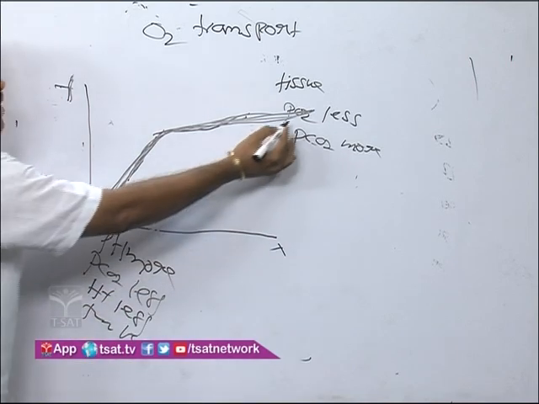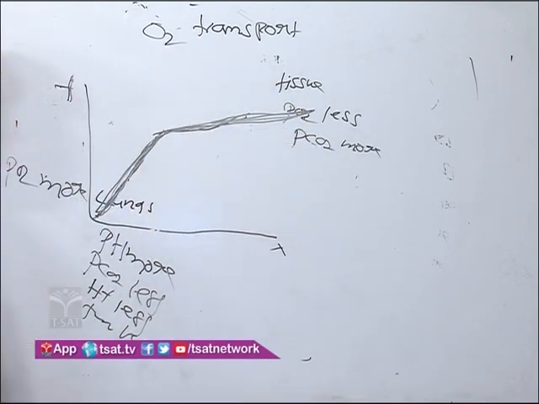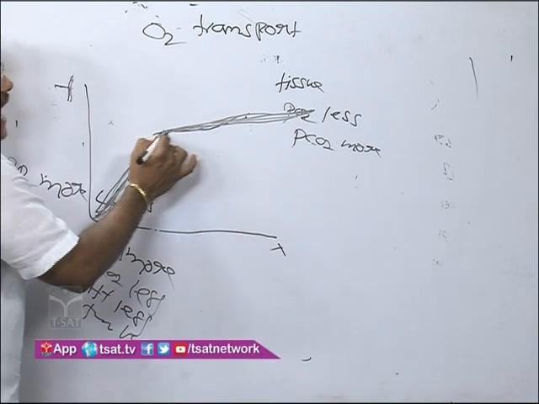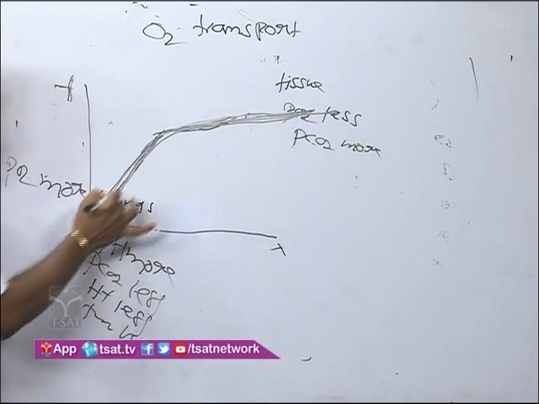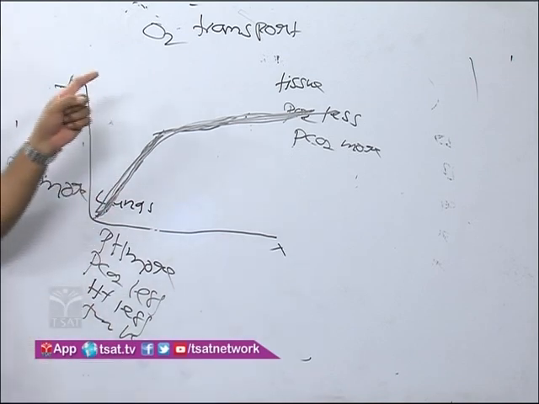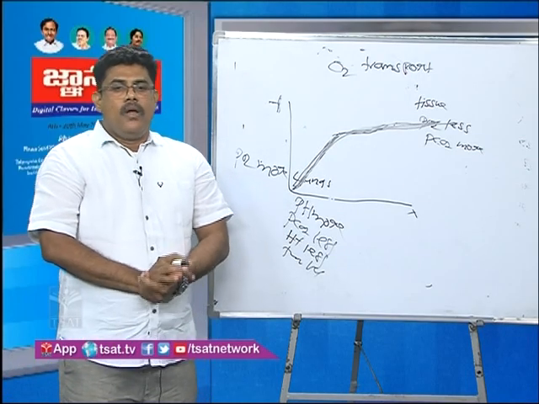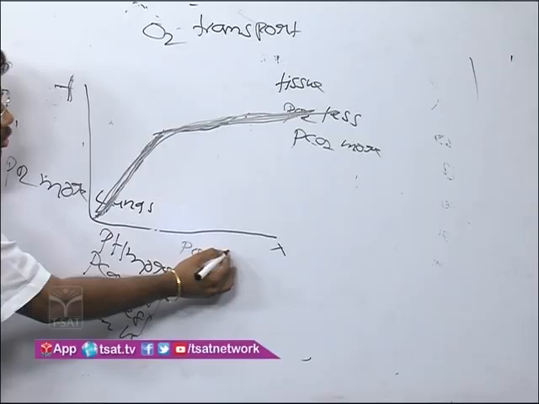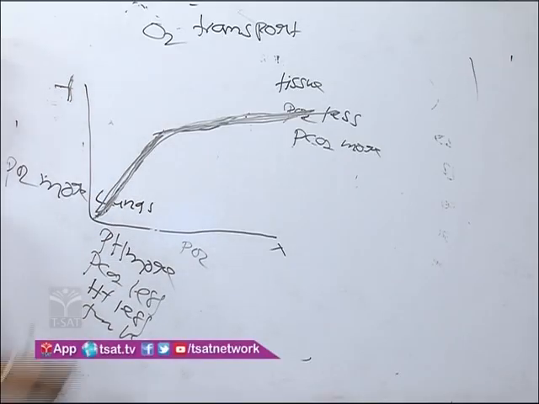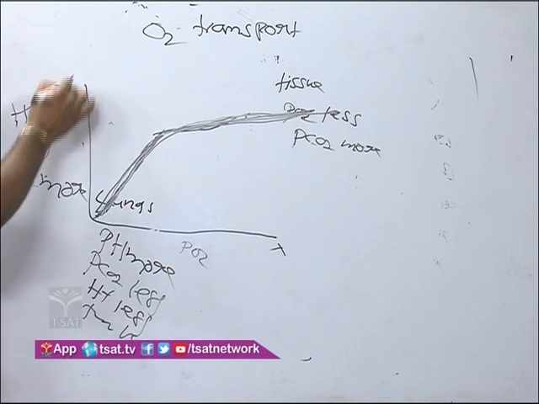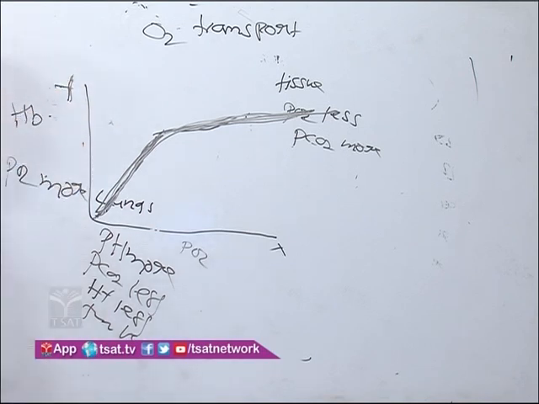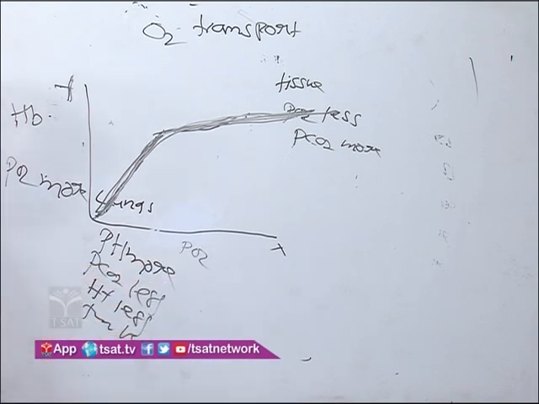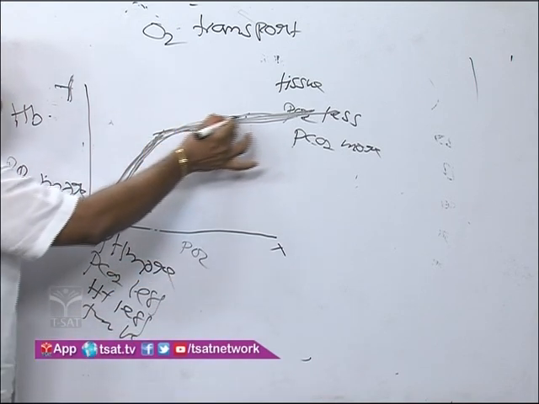Here PO2 is less and PCO2 is more. That's why oxyhemoglobin affinity decreases, and the graph bends to the right side. That is known as the oxyhemoglobin dissociation curve. So here you write PO2, partial pressure of oxygen, on the x-axis, and hemoglobin saturation on the y-axis. So now the graph is formed.